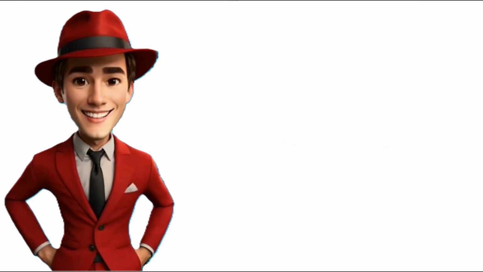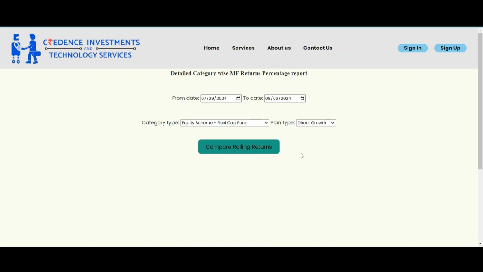Let's get started. We are going to do a comparison of weekly percentage returns from 29th July 2024 to 2nd August 2024 of all mutual funds under Flexi Cap category.